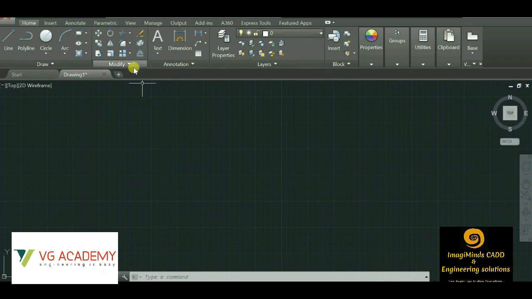Then we have the modification toolbar. Suppose I want to move an object, I want to move the circle, I want to rotate a rectangle, I want to copy one circle from the other. These modification commands will be used in that case. Next come annotations. In the annotation part, we have the text portion and the drafting portions, that is, detailing of the drawing. Then we have the layers concept.